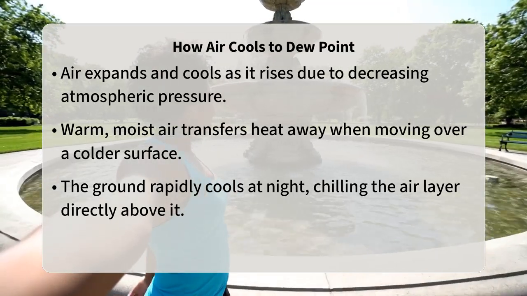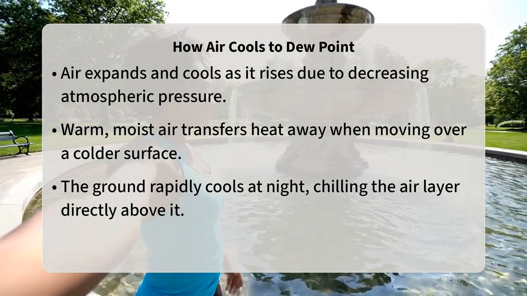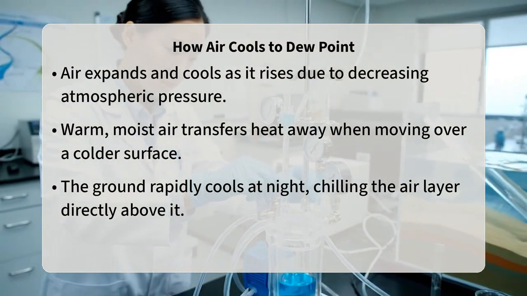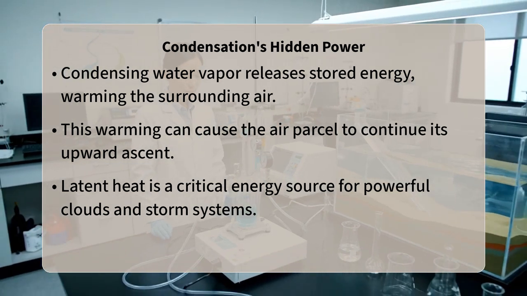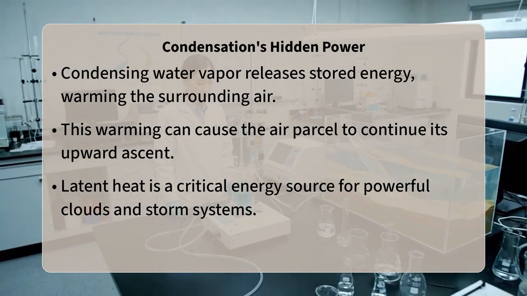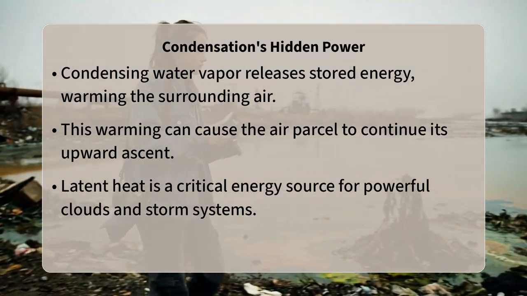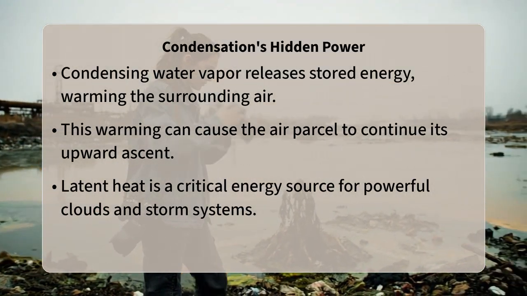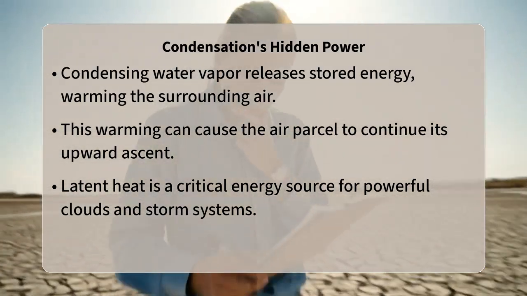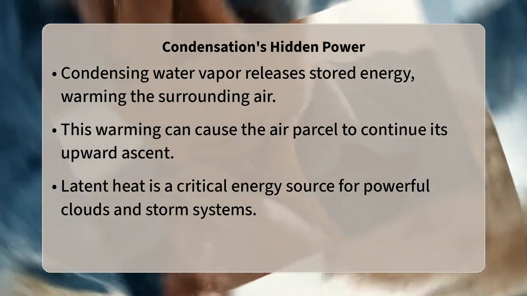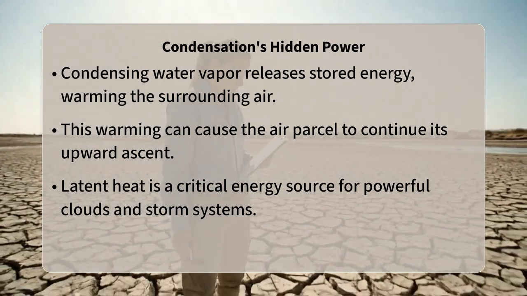When water vapor condenses into liquid, it releases the energy that was absorbed during evaporation. This latent heat of condensation warms the surrounding air, which can actually make the air parcel more buoyant, allowing it to continue rising. This positive feedback loop is a crucial driver in the development of towering cumulonimbus clouds and intense thunderstorms, showcasing the energetic interplay within our atmosphere.